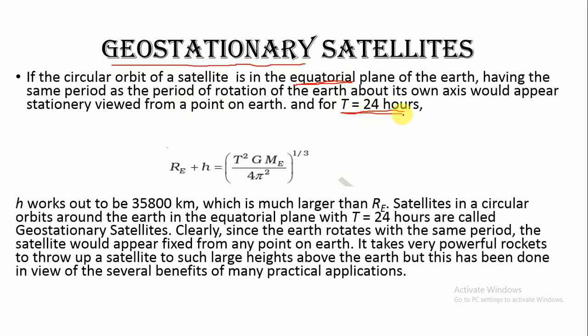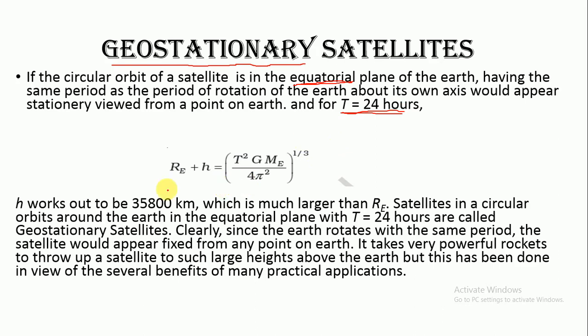So if the satellite is moving in the direction of rotation of the Earth and it is taking the same time to complete its revolution around the Earth as the time period of rotation of the Earth, and it is revolving in the equatorial plane, that satellite would appear to be stationary from any point on the surface of the Earth.